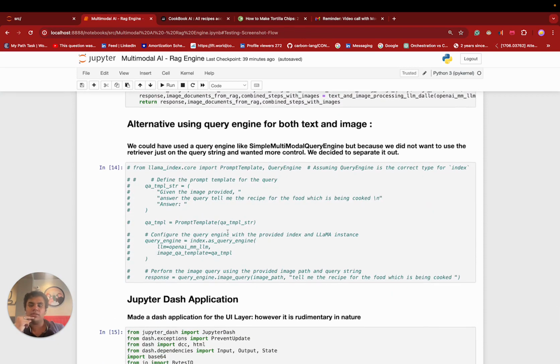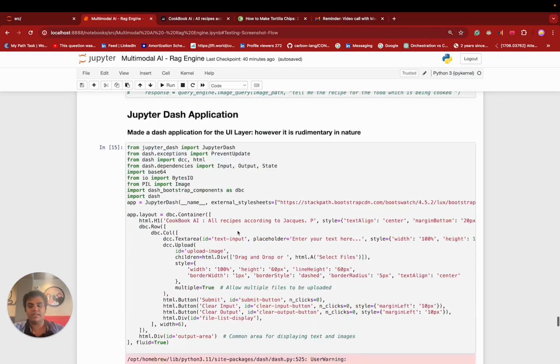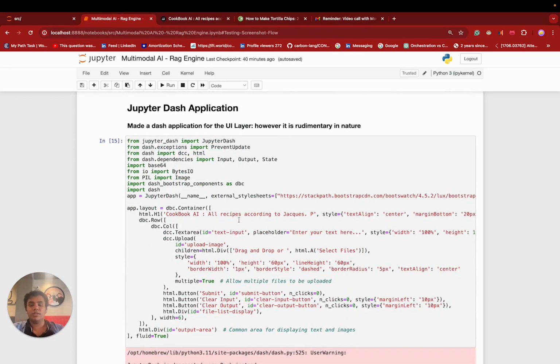And now there's an alternative to not use a separate retriever and LLM model. That alternative can help you just use a query engine. And that query engine, like the simple multimodal query engine, has both the retriever and the model itself, the LLM itself. So for the Jupyter Dash application, that was the main part of the code.